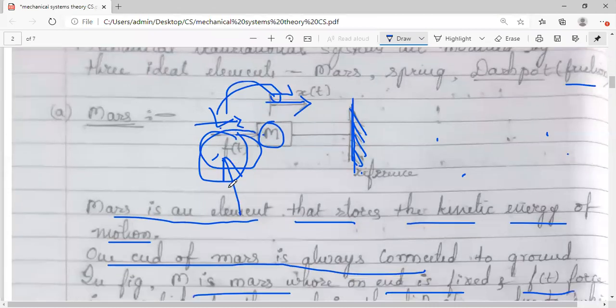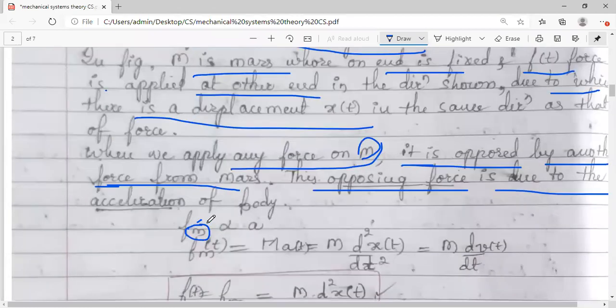F is the applied force, and Fm is the opposing force which is coming from the body, and it is directly proportional to the acceleration. Sorry, I have forgotten to write T here, because the time instant is very important. So Fm of t, if I remove the proportionality constant, is equal to a of t. This constant indicates the proportionality constant, and I have taken capital M as the proportionality constant, because whatever acceleration is coming is due to the mass m.